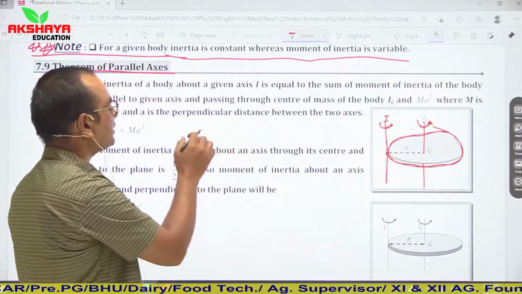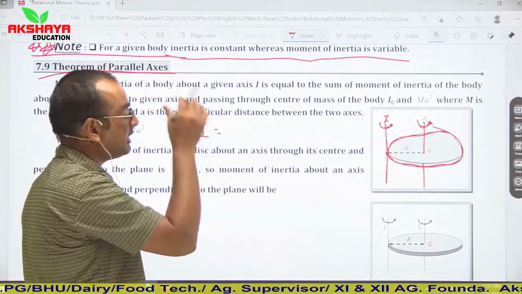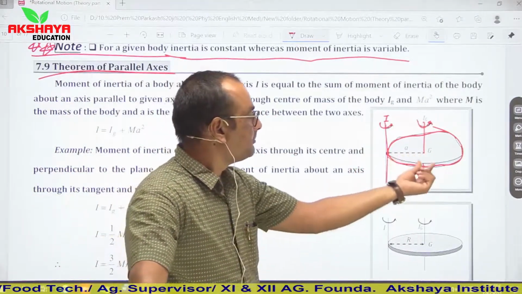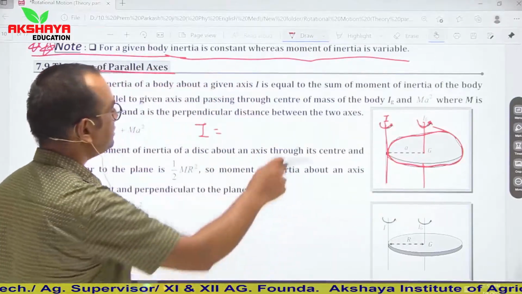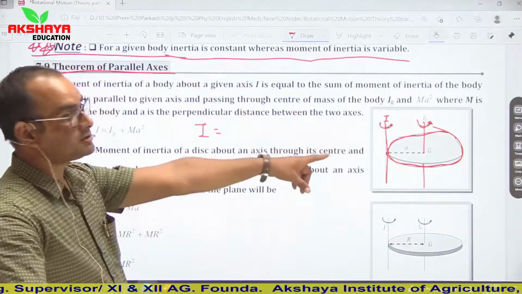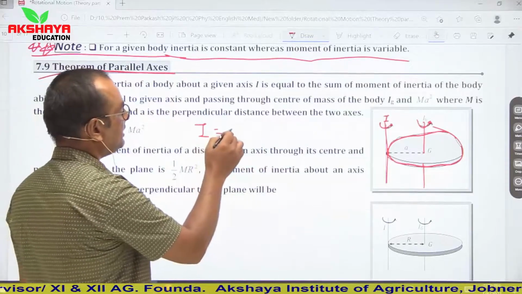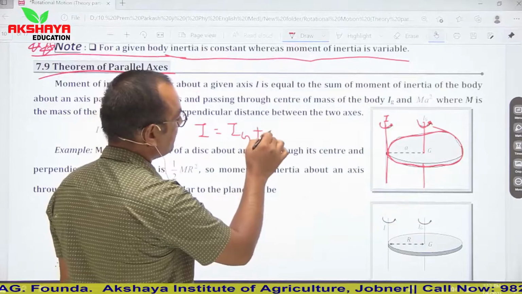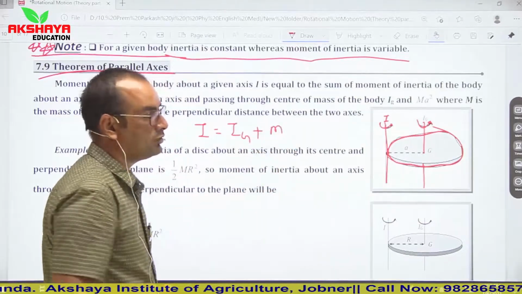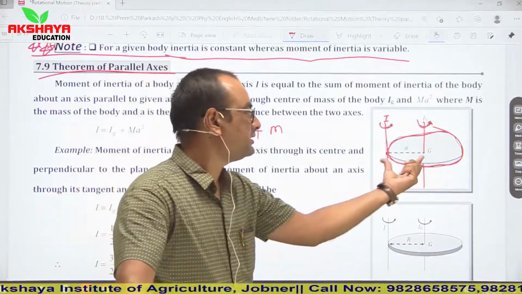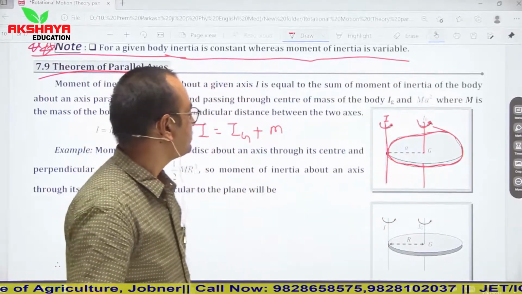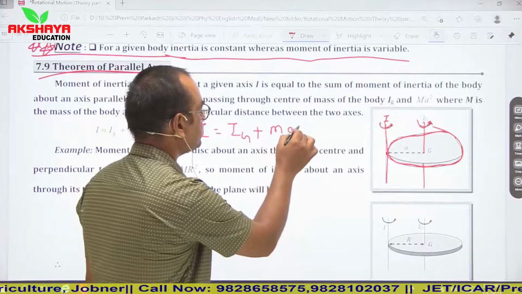So according to this theorem, the moment of inertia about an axis parallel to the axis of rotation is I is equal to Ig plus mass into the perpendicular distance between the axes of rotation. So the perpendicular distance is a, so it is Ig plus m a square.